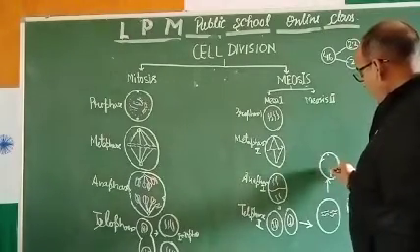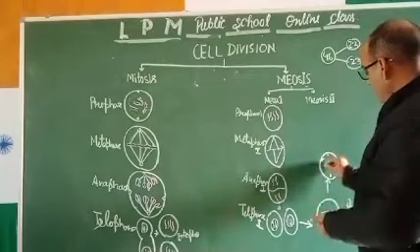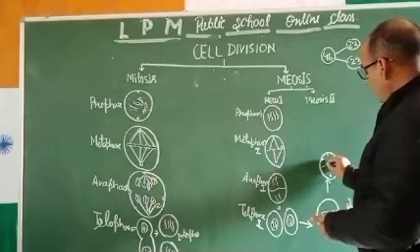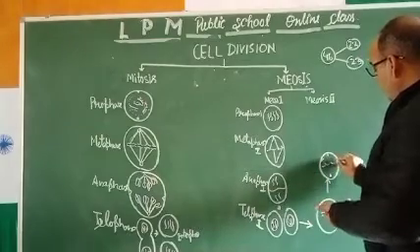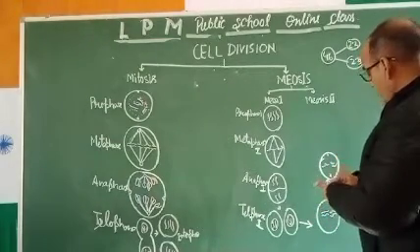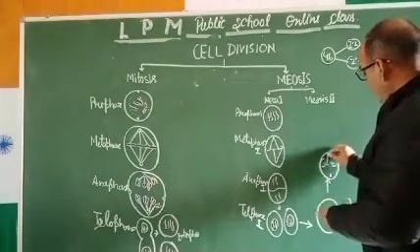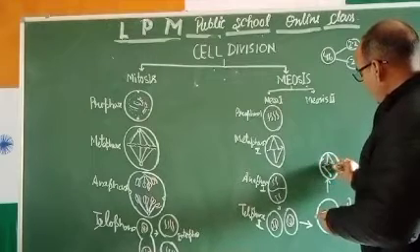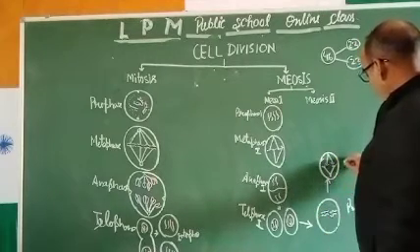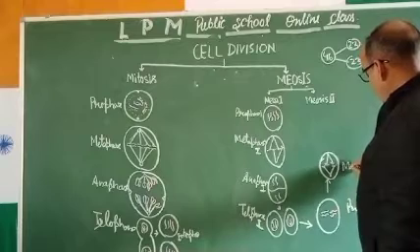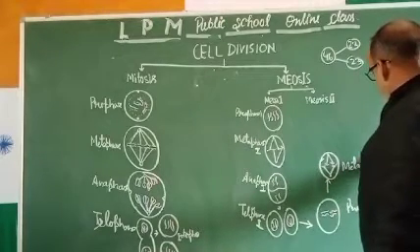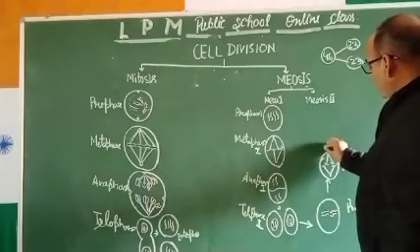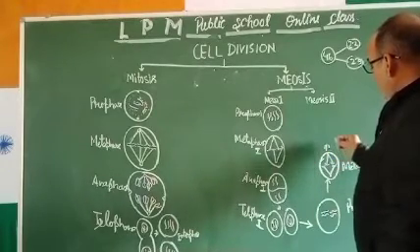2, they will be arranged on the equator, so that they can be cast out. So further, this spindle fiber will catch this. This will catch this. This is metaphase 2. And further, this cell undergoes the division.